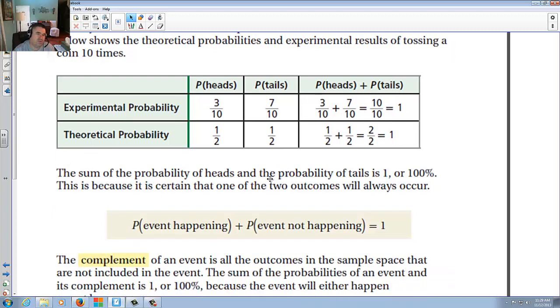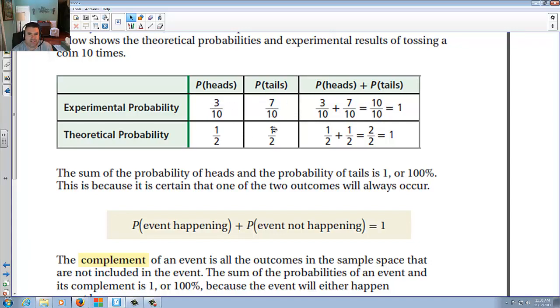The sum of the probability of heads and the probability of tails is 1 or 100%. This is because it is certain that one of the 2 is going to happen. It's either going to flip heads or flip tails. You're not going to flip it and have it land on its side. It's going to land one way or the other. So the techie part is P of the event happening plus P of the event not happening equals 1. In other words, the probability that it landed heads was 3 out of 10 plus 7 out of 10 is what actually did land.